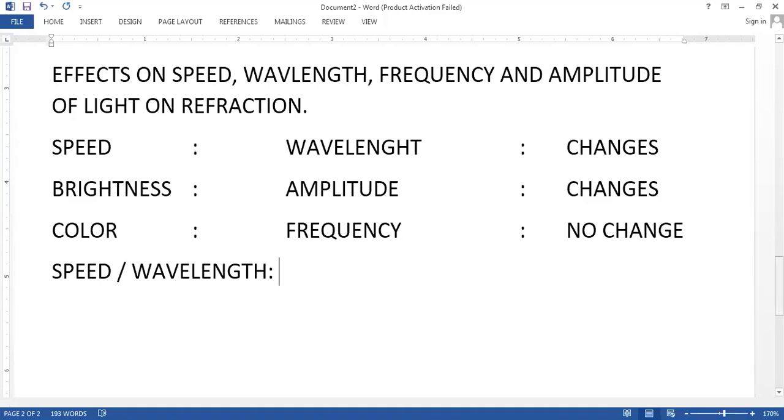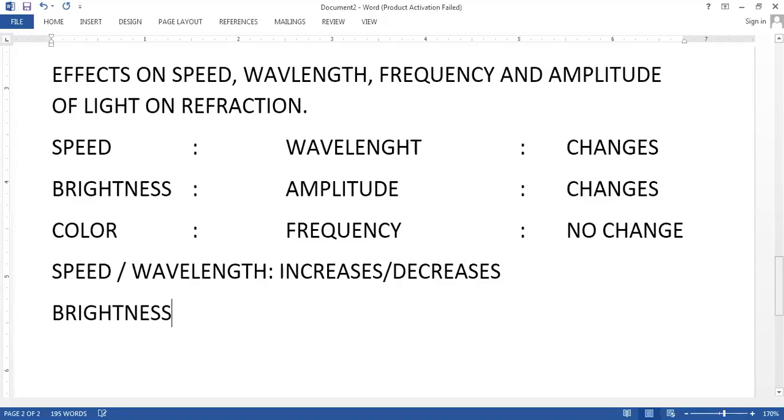So you will find that the speed or wavelength increases as well as decreases. But when I talk about brightness, or what we say amplitude, will it increase or decrease, or only increase or only decrease? Both, sir.